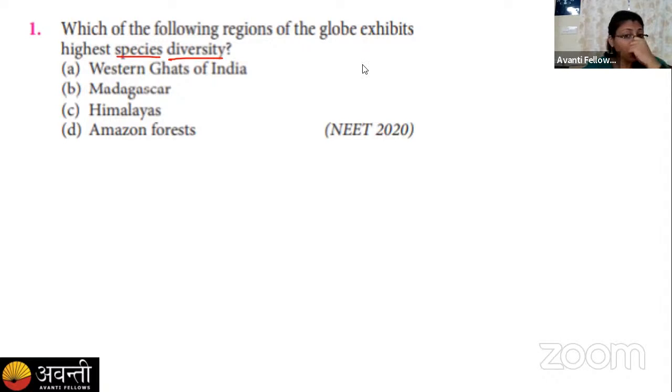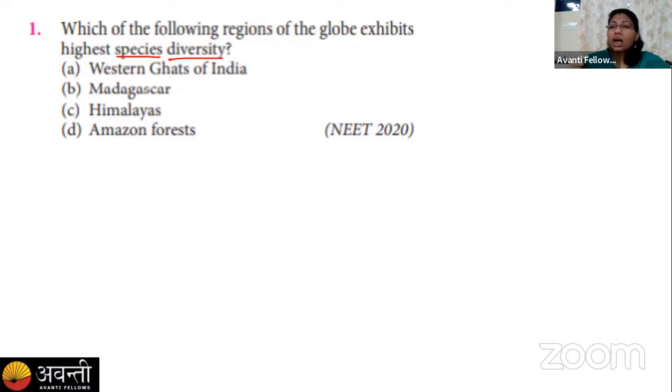Your options for this question are Western Ghats of India, Madagascar, Himalayas, and the Amazon forest. You have to choose among these four options which one is the correct answer for the presence of the highest species diversity. You have to give your answer through this poll only. Last 5 seconds left for the poll. As everyone has given their answer, let's check.